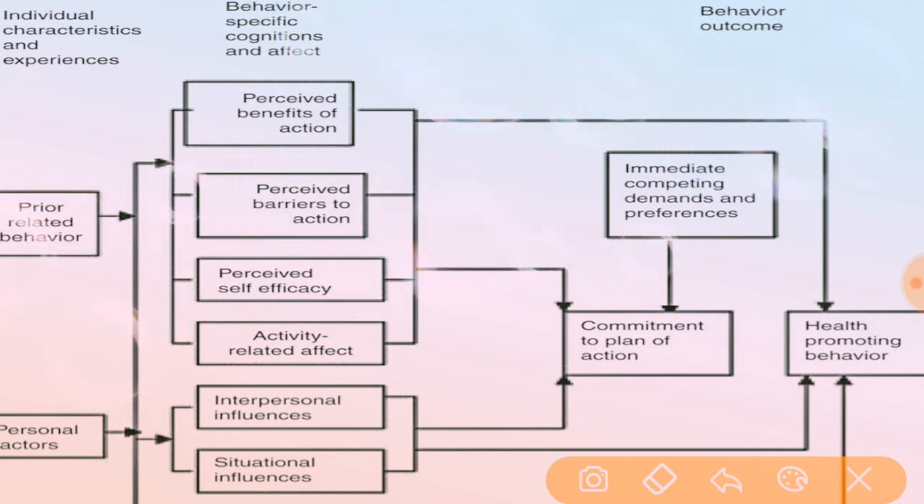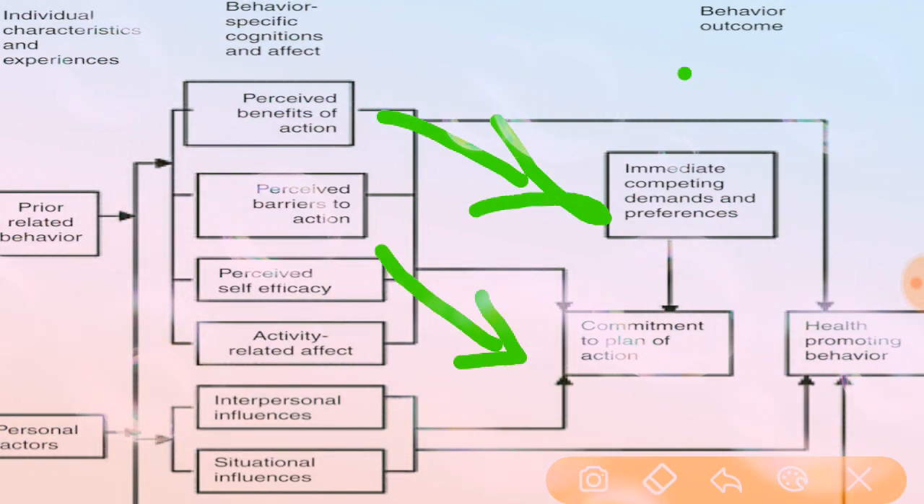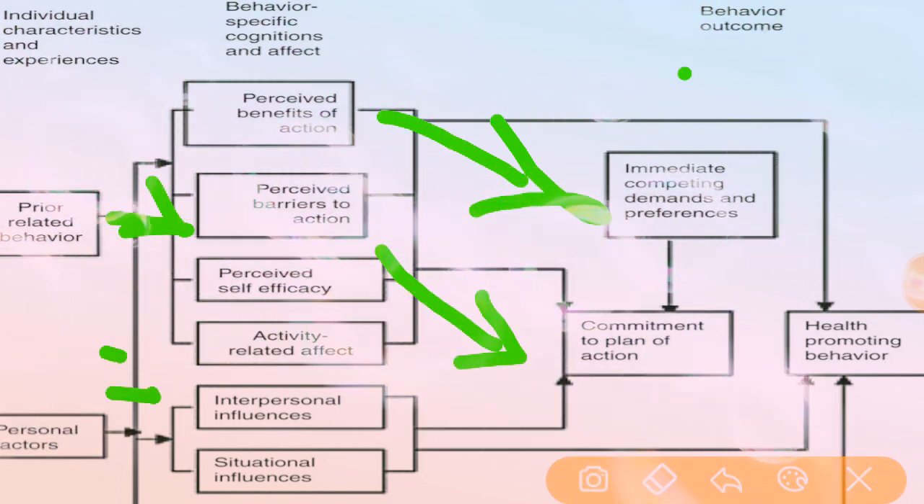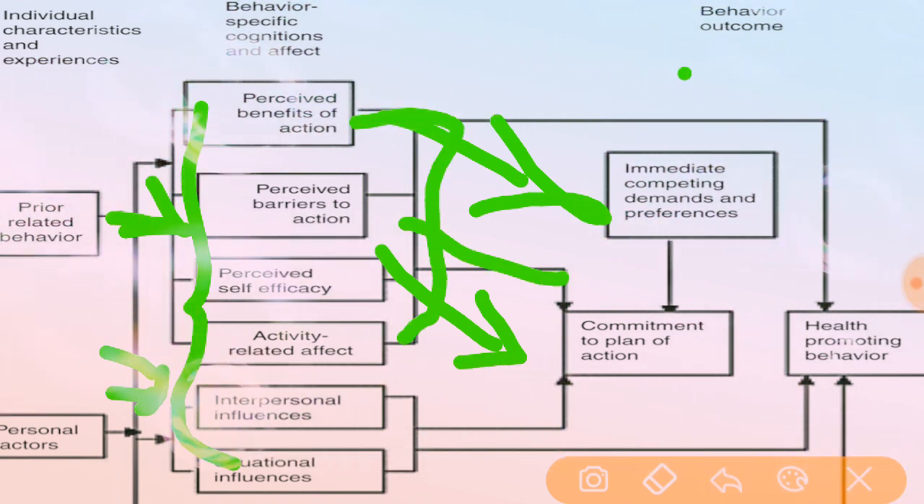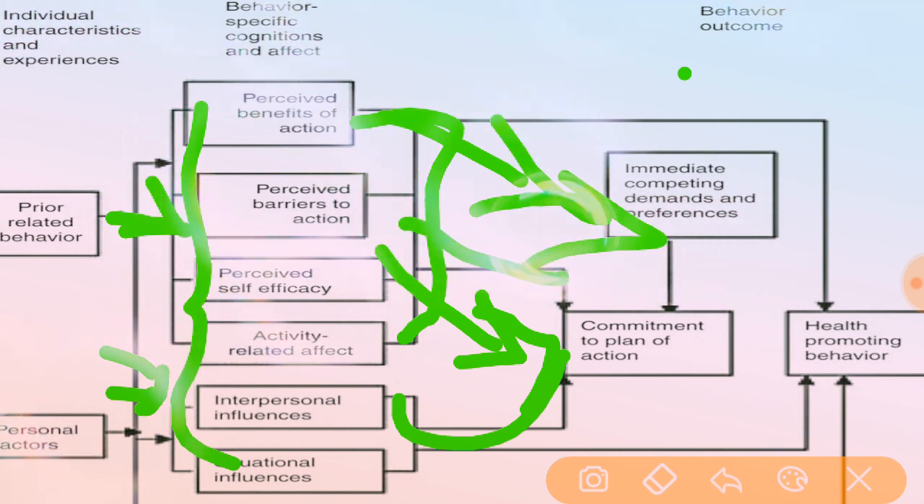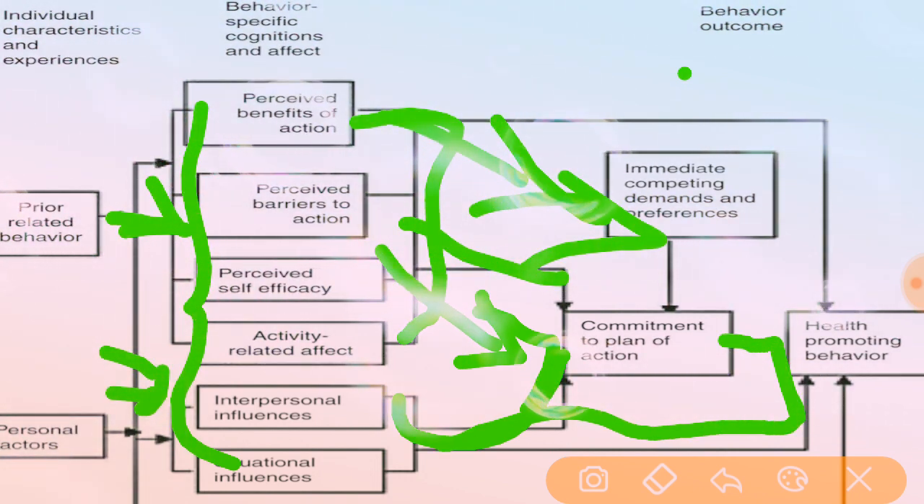Automatically, it will lead to the behavior outcome, like immediate competing demands and also commitment to a plan of action. So these two were related to these six categories, and these will have immediate competing demands and also commitment to a plan of action. By that they are going to promote health promoting behavior. Got it? By that they are having the behavior outcome.